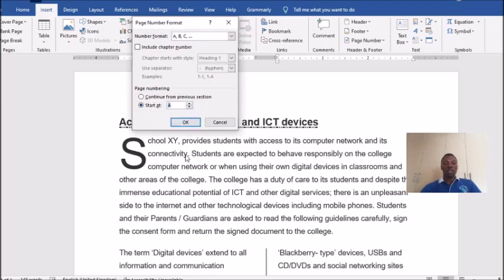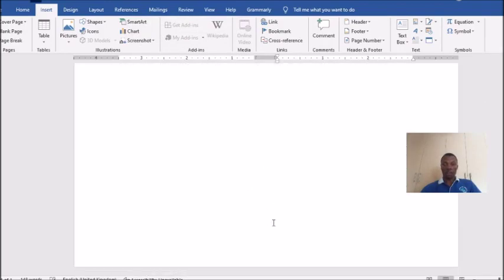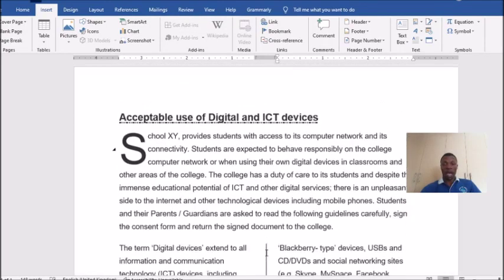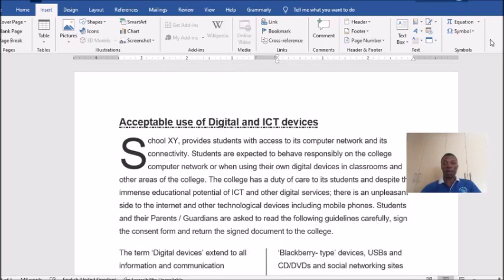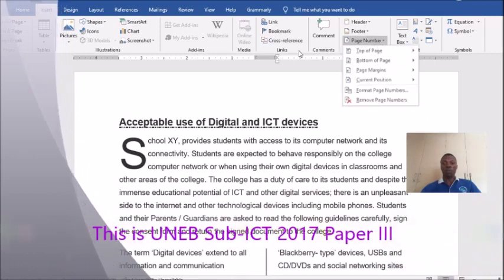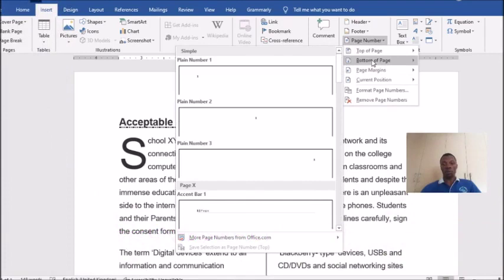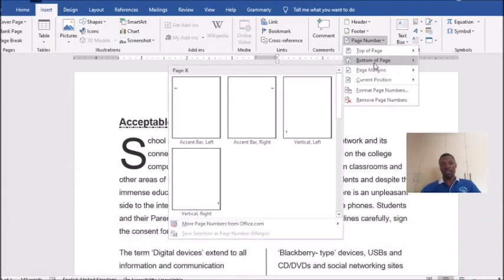Okay, that is ABC. So now after selecting, it will not come, as you can see, until when you go and insert it. Remember, in the first place that was just changing the format. So you've got to insert it now. You go back, insert, you go back. If you want it at the top, it is okay. Bottom, it is okay. Margins, it is okay.